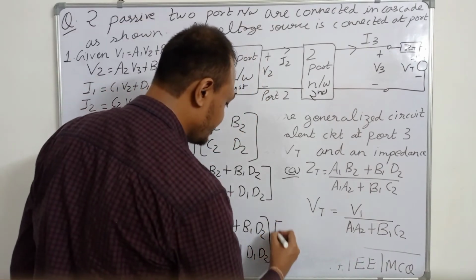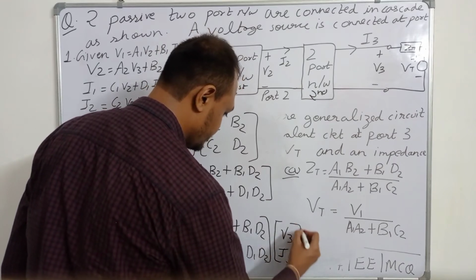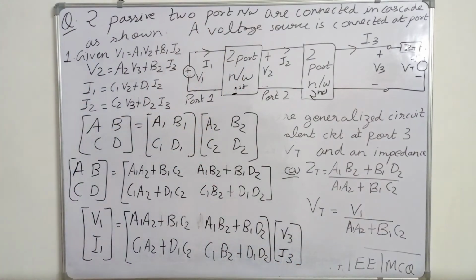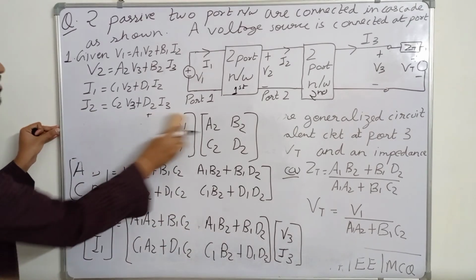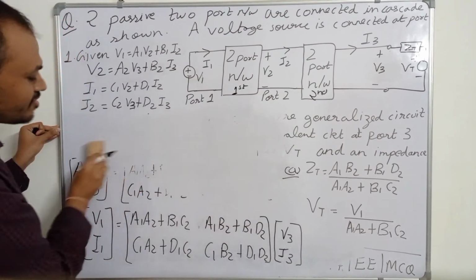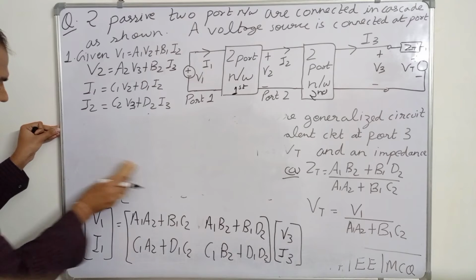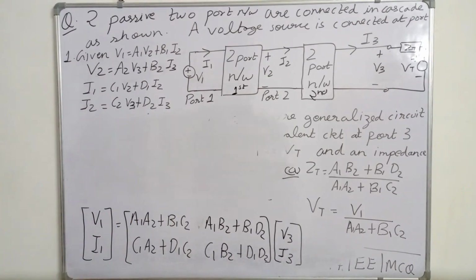Multiplied by V3 I3. Okay, so multiplied by V3 I3. So we can write that. So this is how we have written the matrix. Now what we have to find is Vt and Zt. We have to find the Thevenin voltage connected at port 3 and the Thevenin impedance connected at port 3.